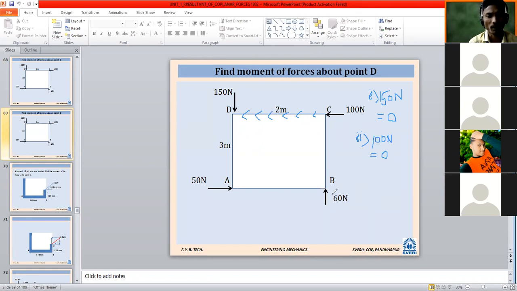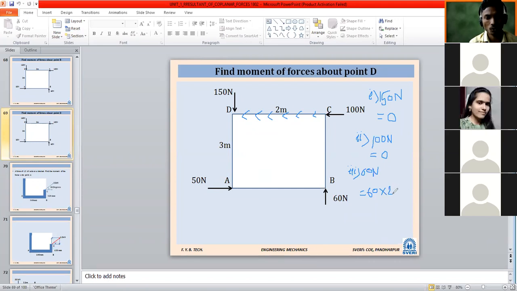Next, at point B we will take the first force, 60 Newton. So what is the magnitude? Magnitude is 60, into what will be the perpendicular distance? 2 meter.